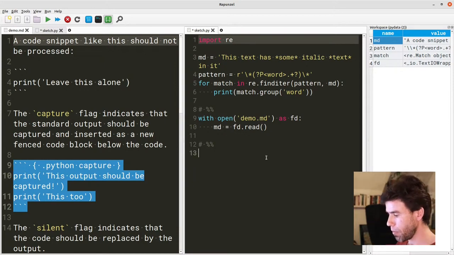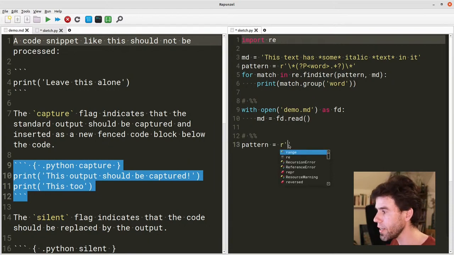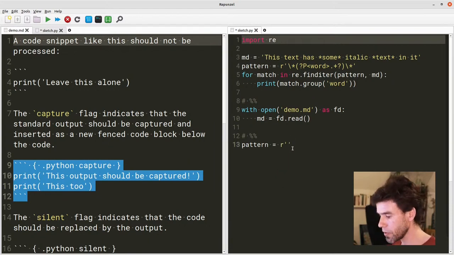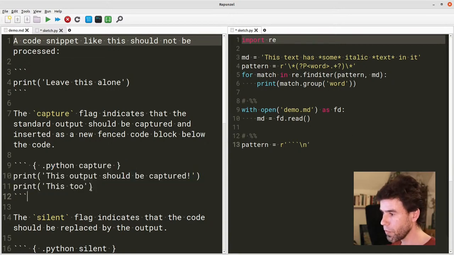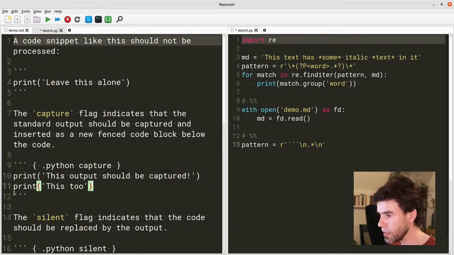So the pattern, let's close this so I have a bit more real estate. The pattern is a raw string again, and it is going to start with some backticks, 3 of them, followed by a new line. And then we have some code here. And what is the code going to be? It can be anything, and it can be 0 or more of anything, followed by a new line here, so basically this. And then there are 3 more backticks.